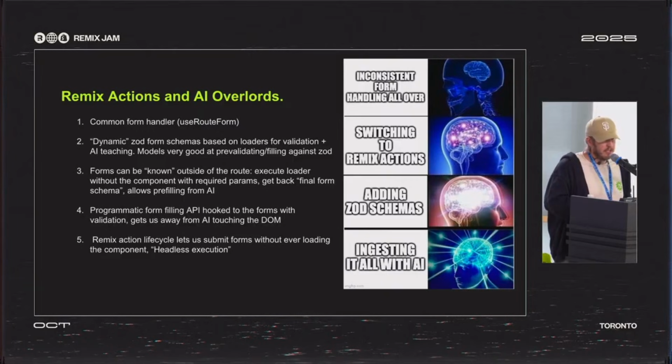And then we have the Remix simple action lifecycle. So we can actually submit forms from AI without even opening the component, because Remix is so simple. We just post to our action, just like the form would post to the action. AI can do it instead of the person, like AI is going to do for everything.